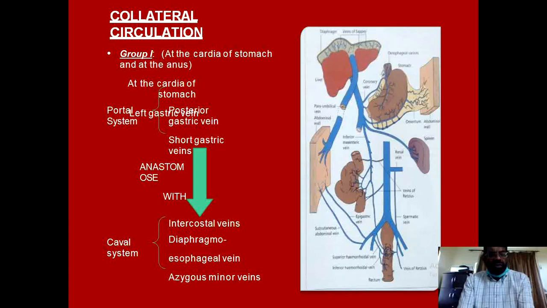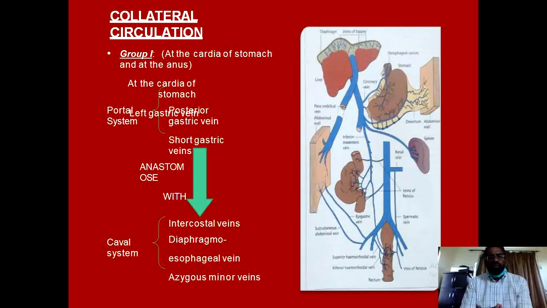At the cardiac end of the stomach, the main components of the portal system are the left gastric vein, the posterior gastric veins, and short gastric veins. And remember, the left and right gastric veins open directly into the main trunk of the portal vein, and these channels of the portal system anastomose with the caval system through the intercostal veins, through the diaphragmato-esophageal vein, and the minor azygous veins.